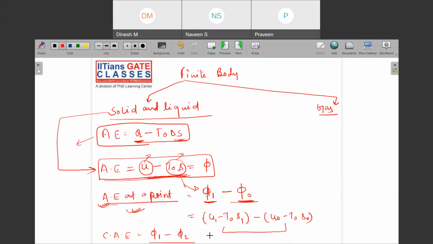So the change in available energy becomes phi 1 minus phi 2. And how can I write this? This is u1 minus T naught s1 minus u2 minus T naught s2. Mind the notation here: earlier I used u naught because I was talking about phi naught. But is there any atmospheric work involved again?